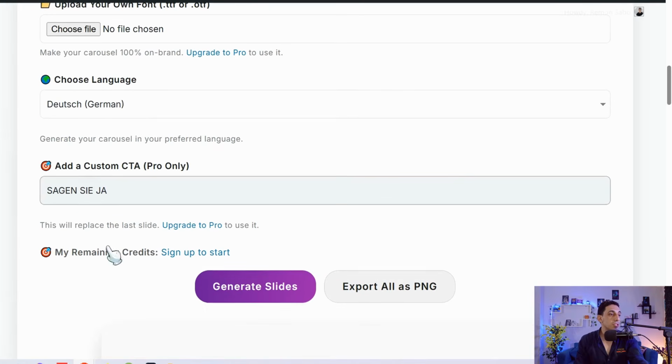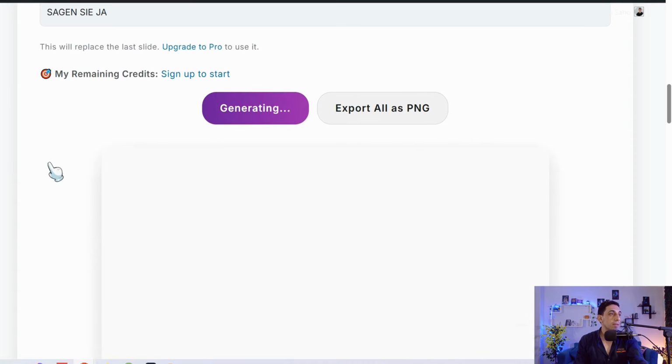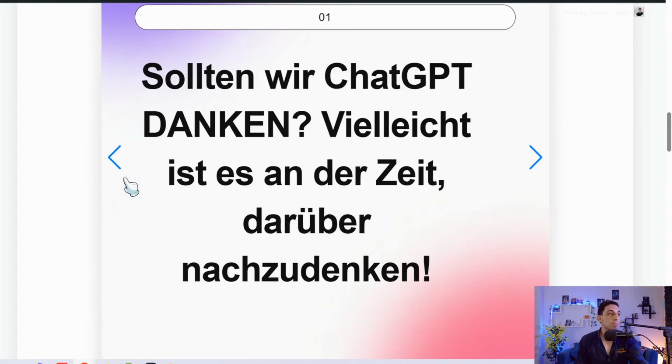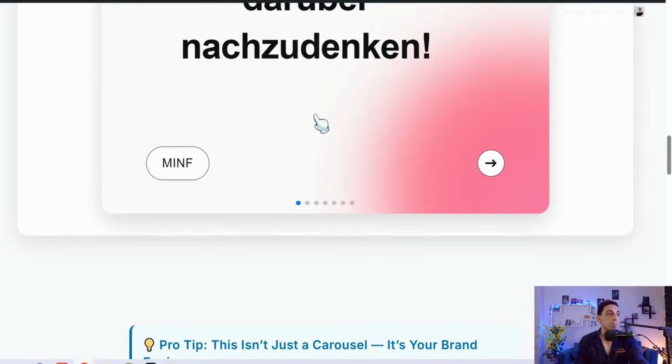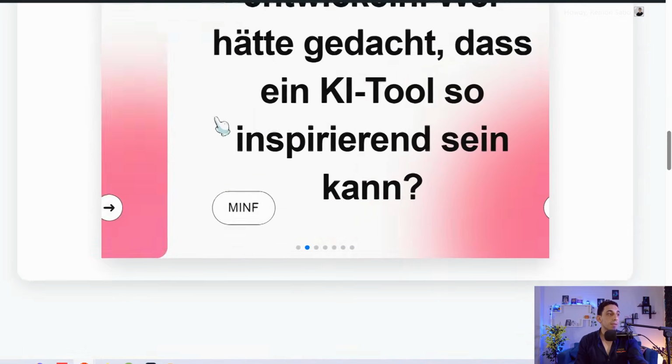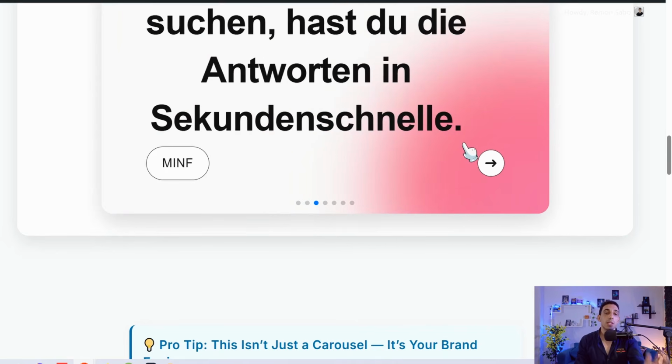Then click over this button, generate your slides in Deutsch, and here you can find your amazing carousel post with this amazing font, as you observe. Here is your profile, your logo or your profile picture, numbering of your slides. Here you can find your URL or your name, this arrow to make your readers swipe.